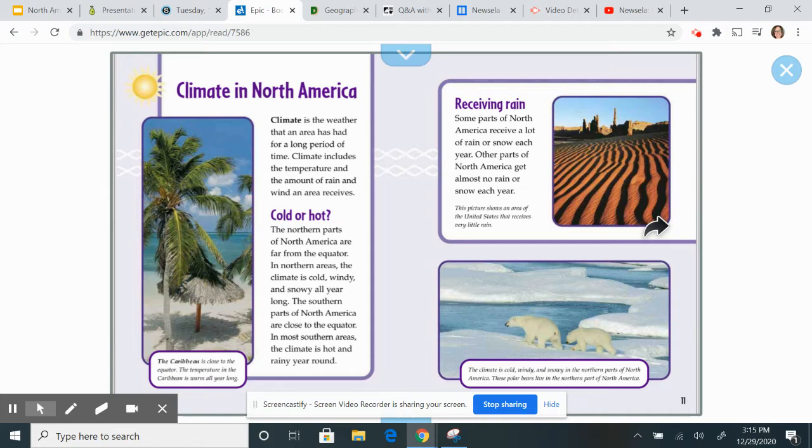Receiving rain. Some parts of North America receive a lot of rain or snow each year. Other parts of North America get almost no rain or snow each year.